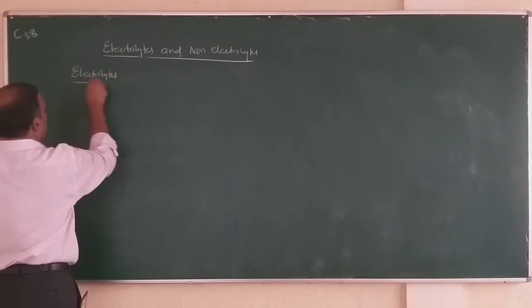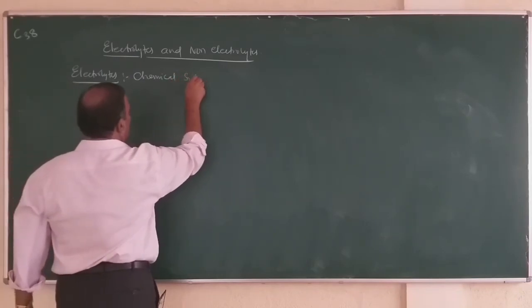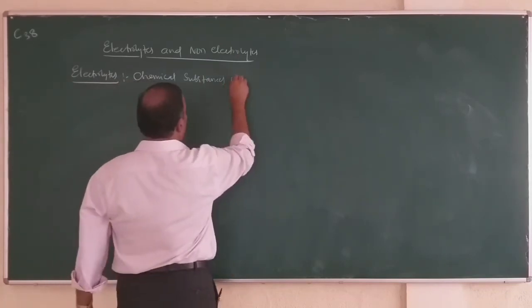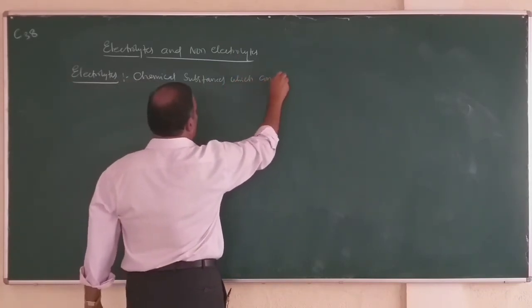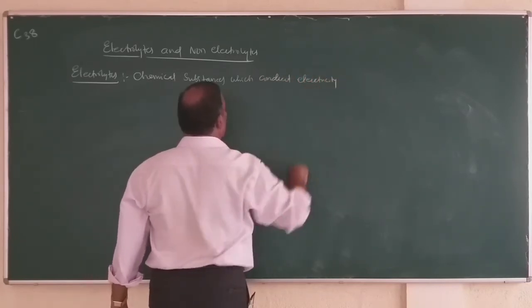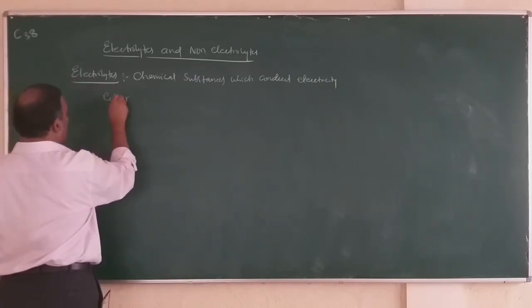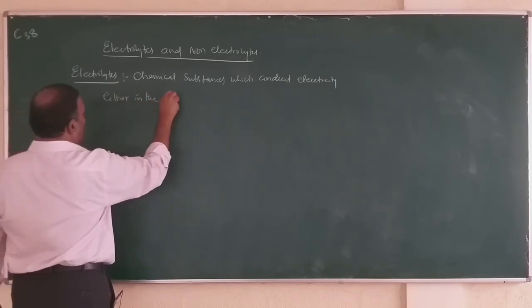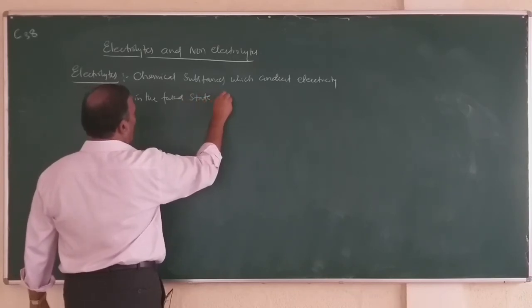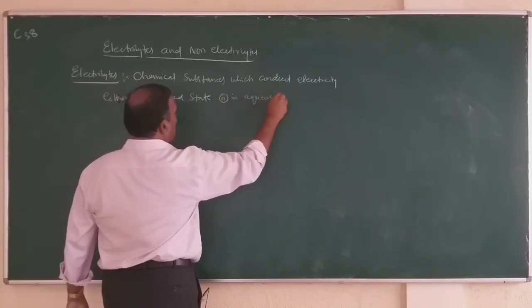Chemical substances or chemical compounds which conduct electricity, chemical compounds which conduct electricity either in the fused or molten state or in aqueous solution.